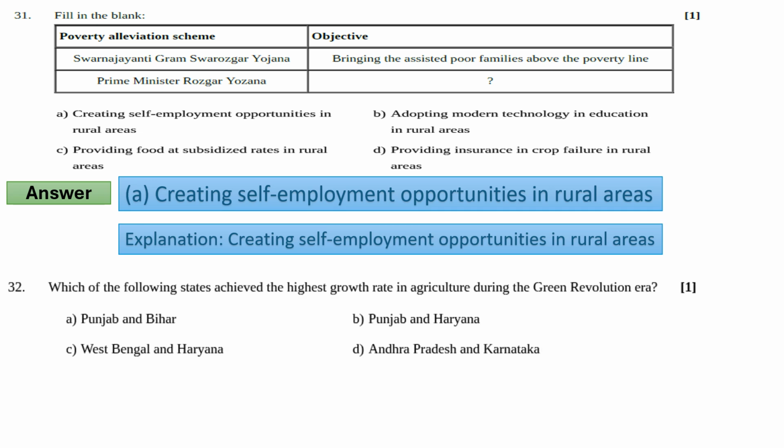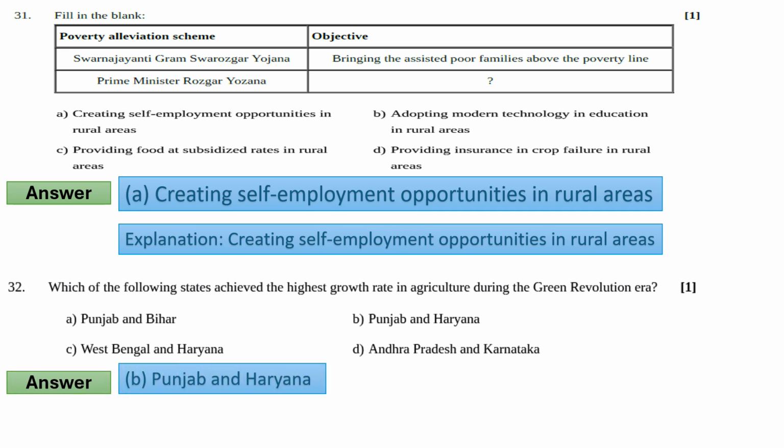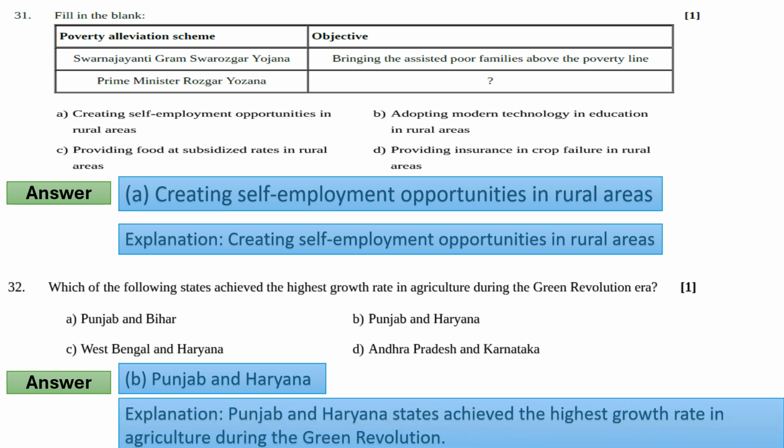Next question: which of the following states achieved the highest growth rate in agriculture during the Green Revolution era? So the answer will be option number B, Punjab and Haryana. And the reason will be, Punjab and Haryana states achieved the highest growth rate in agriculture during Green Revolution.